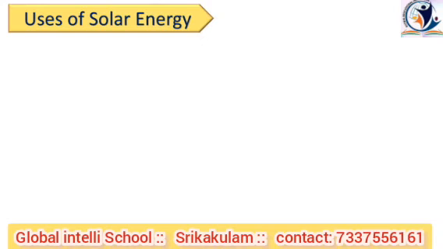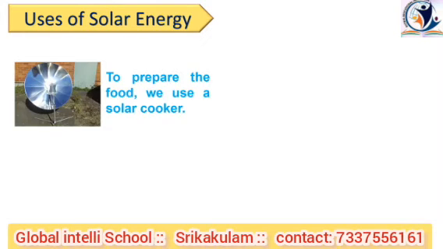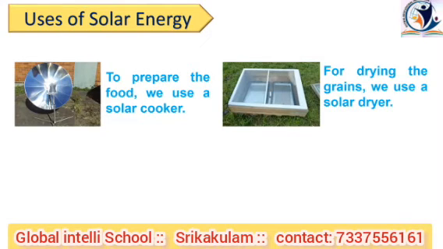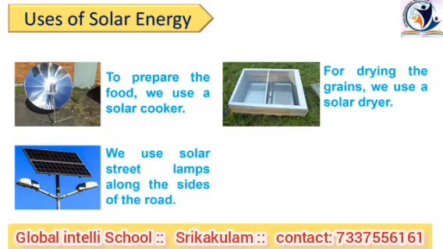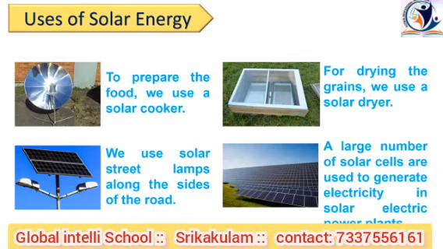Nowadays, a variety of devices are developed for making use of solar energy. Now let's make a list of other devices which we use. To prepare food, we use a solar cooker. For drying the grains, we use a solar dryer. We use solar street lamps along the sides of the road. A large number of solar cells are used to generate electricity in solar electric power plants, which convert solar energy into electrical energy. These are all the devices which we use.